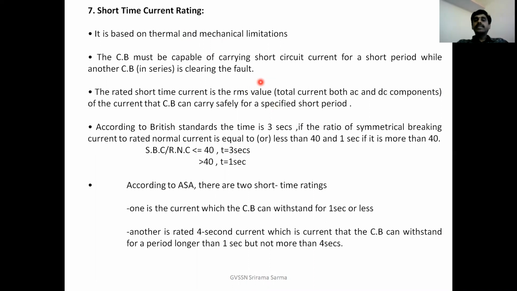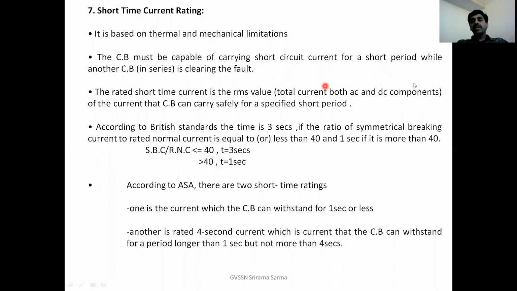So it is based on the thermal and mechanical limitations. When a circuit breaker is carrying some heavy fault current for a certain time, definitely it leads to some thermal and mechanical limitations, temperature rise. The circuit breaker must be capable of carrying short circuit current for a short period, while the other circuit breaker in series with that is clearing the fault.